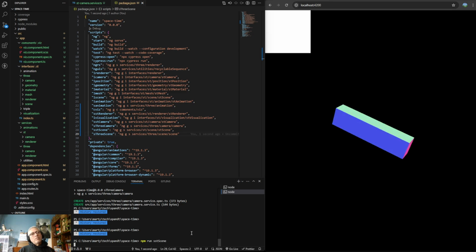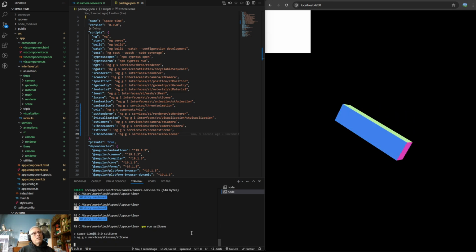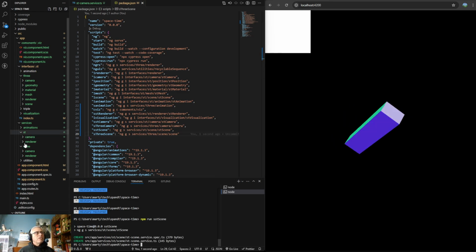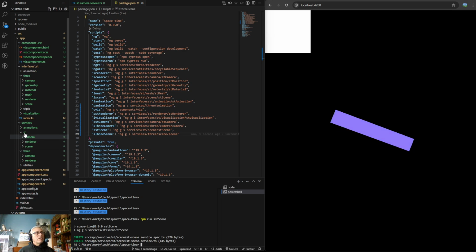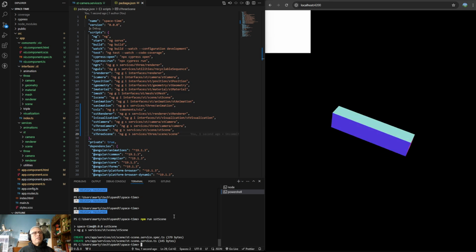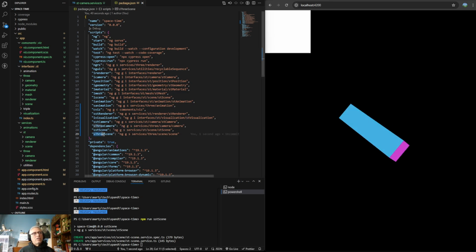Okay, let's focus on the service. So yeah, inside of our services sst, now we have a scene. Okay, and now I need to do the same thing with s3 scene.